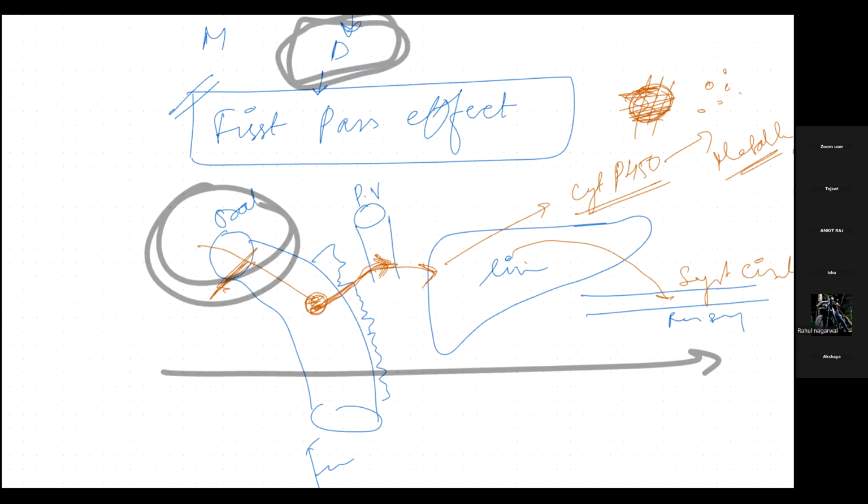Now what is rectal, we know, giving the medicine through the rectum. Now what are the benefits? Even if a drug is unpleasant, we can take that drug, isn't it? Now there is a very interesting phenomenon that I would like to discuss here. Let's suppose that this is the part of the intestine. Okay, this is the part of the rectum. Now this is the upper part of the rectum, and this is the lower part of the rectum. This is getting supplied by the superior rectal vein, and this is getting supplied by the inferior rectal vein.